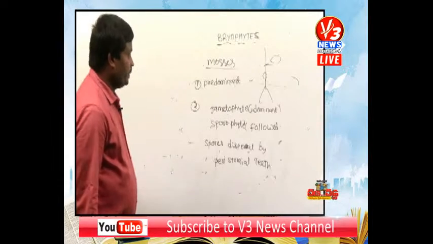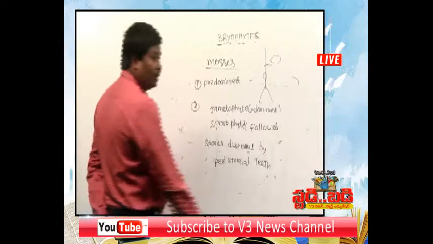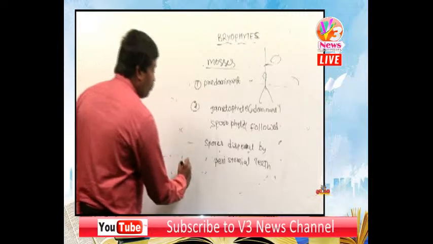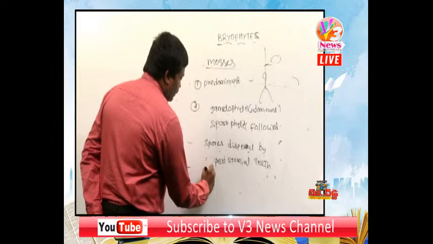So these are the important differences between the liverworts and mosses. Can you say examples of the liverworts? Liverworts example: Marchantia. Hornworts example: Anthoceros.